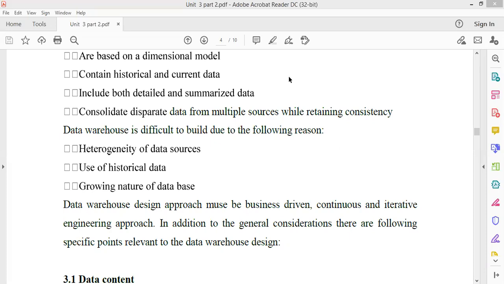So as the year passes or as the month passes, you have new data to store into the warehouse. And how do we store? When we do the continuous updating of the data, then only we can store that new data which is now stored into the database. So while taking a general consideration, you have to follow these difficulties, and it should have the following characteristics.